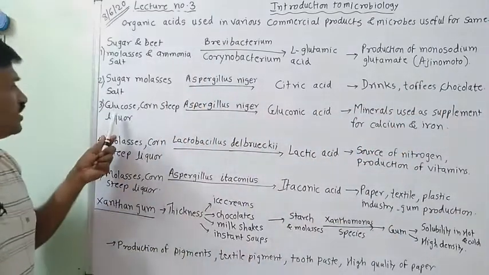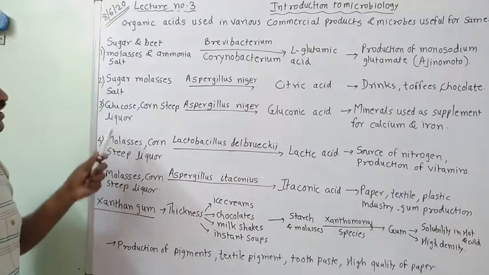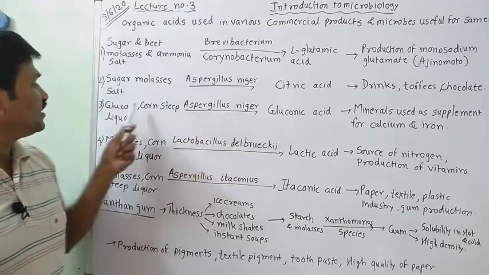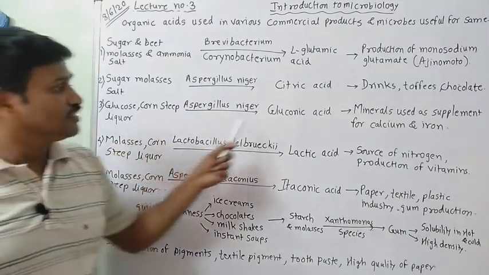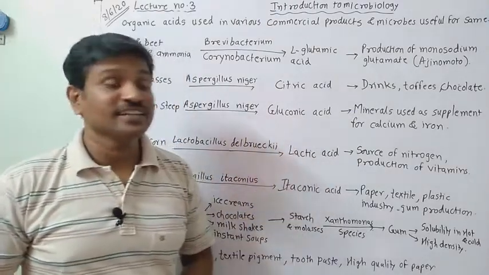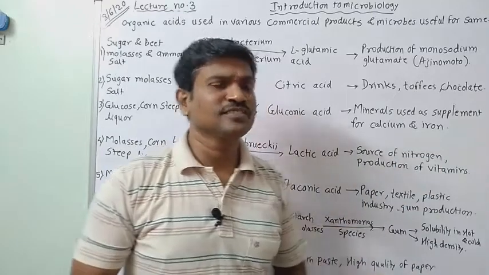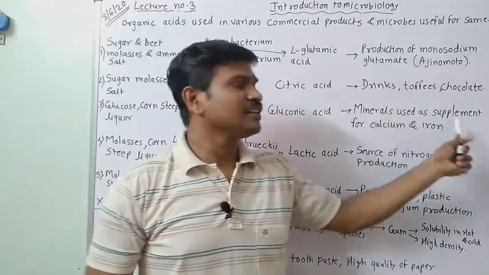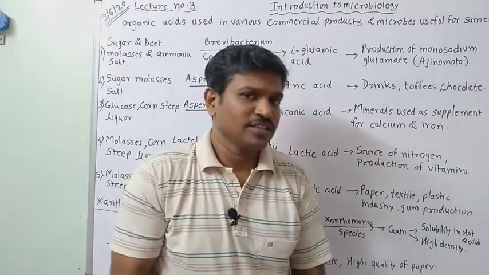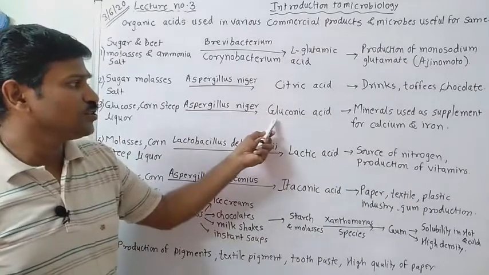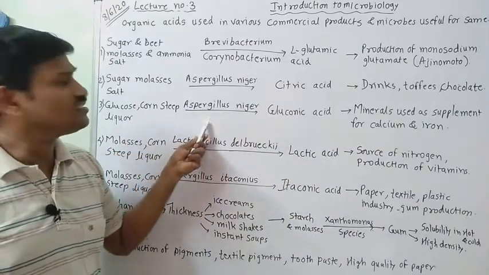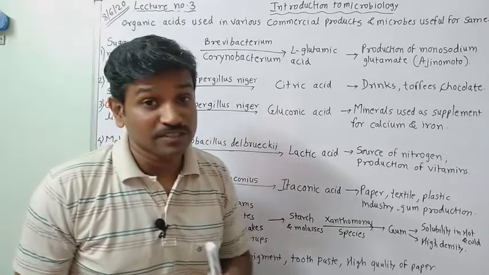Now the third one is glucose and corn steep liquor in the presence of Aspergillus niger. The same Aspergillus niger, here with glucose and corn steep liquor, is utilized to form gluconic acid. This gluconic acid is used in mineral supplements, such as calcium and iron supplements. So the gluconic acid is produced from glucose and corn steep liquor, and the organism utilized is Aspergillus niger.